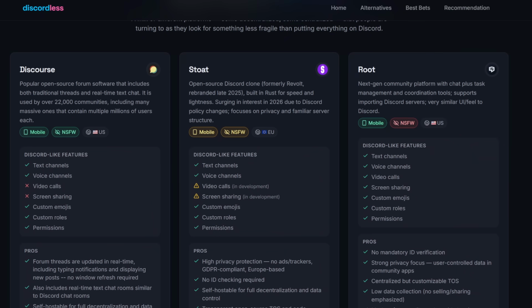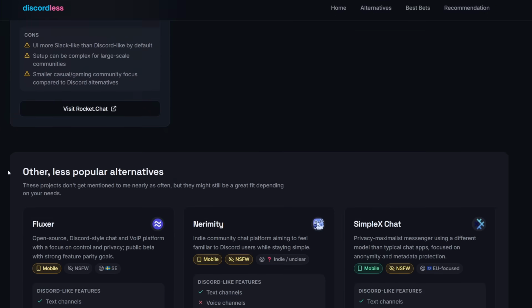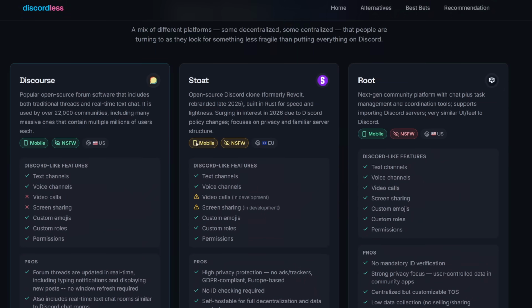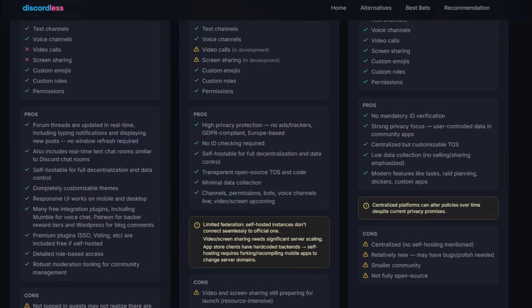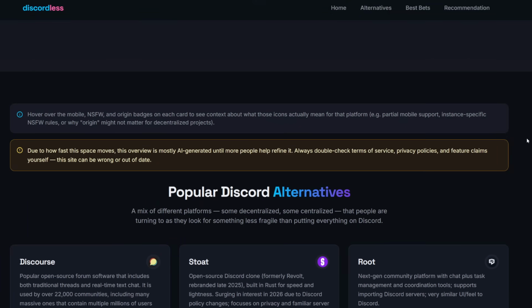If you're looking for stuff that is very similar to Discord, Root is going to be a good option for you, and then Fluxer is going to be a good option for you as well. In terms of their UI, they look pretty much exactly like Discord, and they have all the features that Discord has, obviously just on a smaller scale. The only thing that you have to watch out for are some of their cons. Like, for example, Root is not fully open source, the community is smaller, things like that. So it really just depends on what you're looking for.